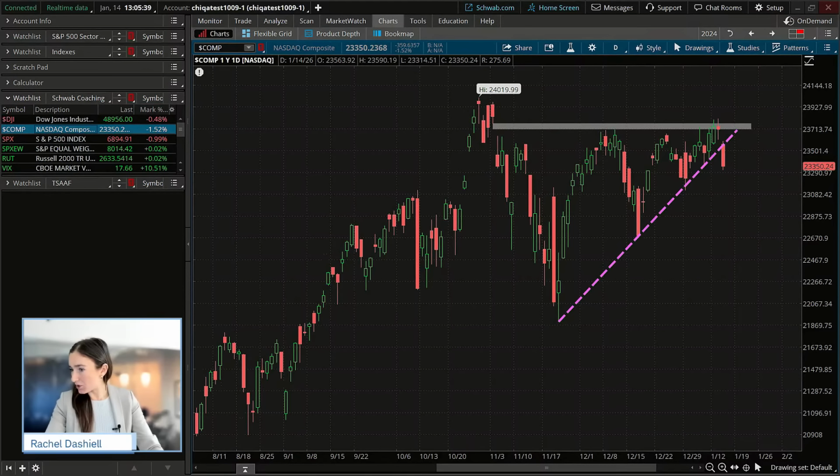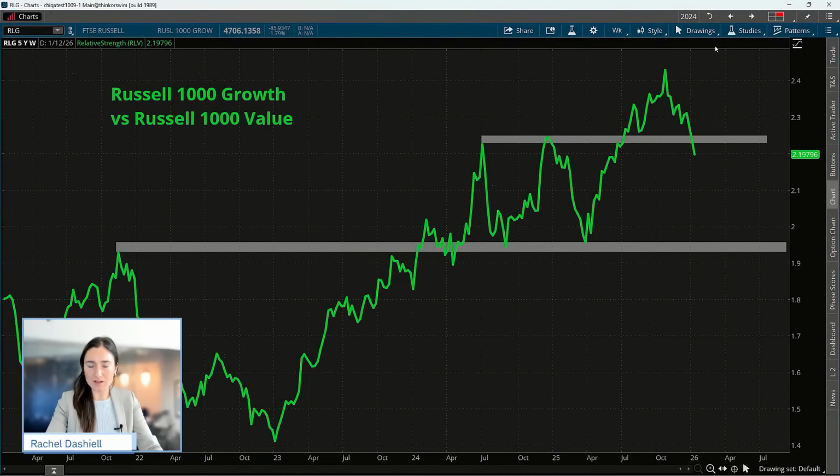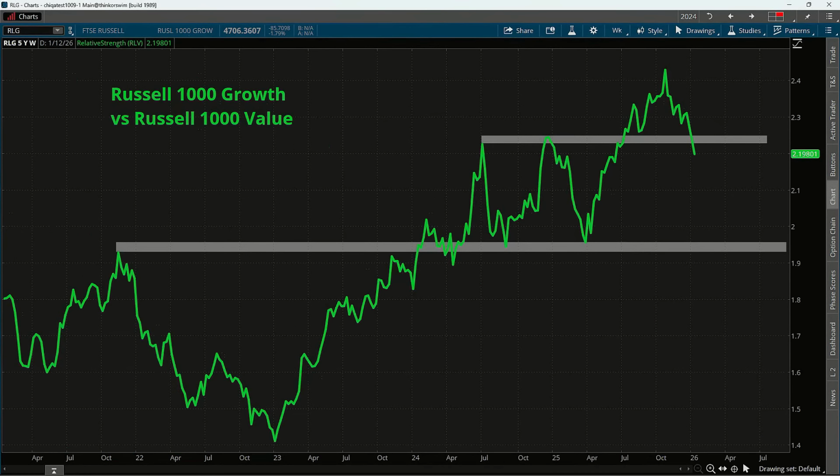Now, this was the other chart that I was going to bring into the mix here. When we talk about rotation, we talk about strength in other pockets or areas of the market. And I just wanted to bring out this relative strength chart here. So what this essentially is, this is over a 5-year weekly time frame here.